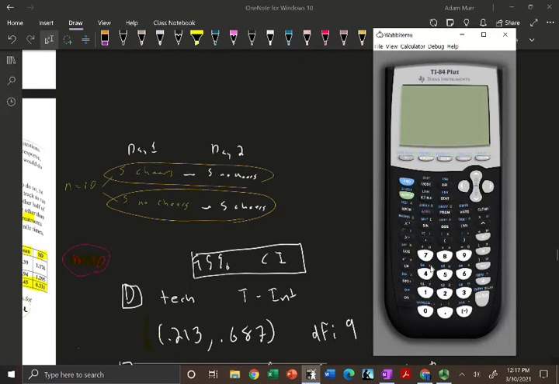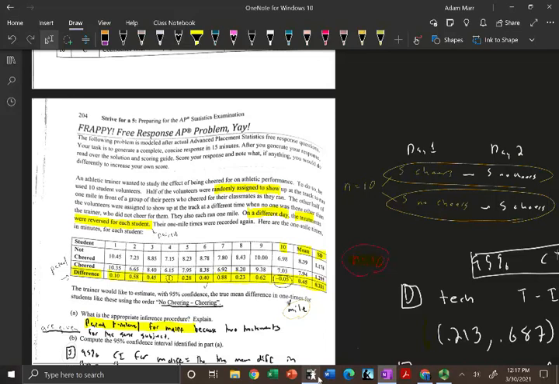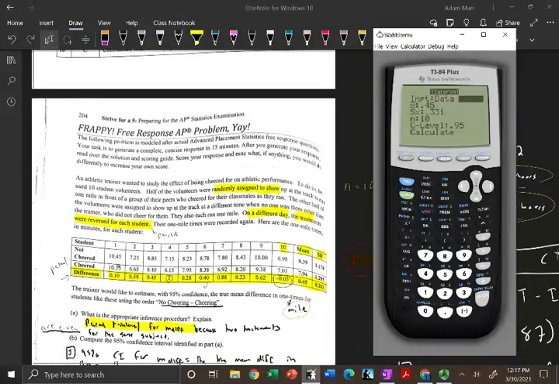I go to my calculator. I go to stat, right? And I'm going to test. And this is an interval. So remember, it's T interval. Now, we have an option right here, right? If you notice right here, I have all of the